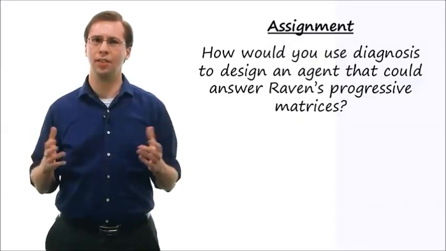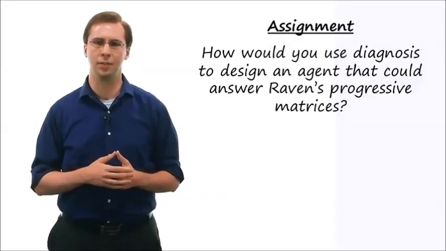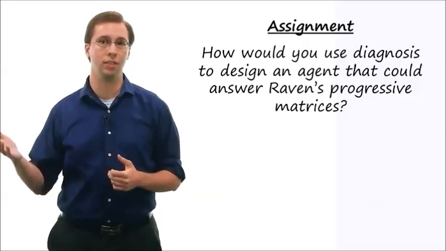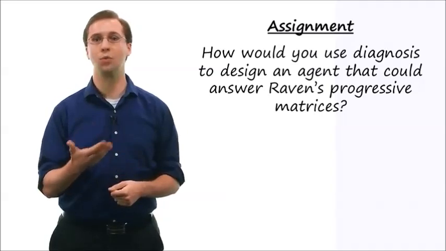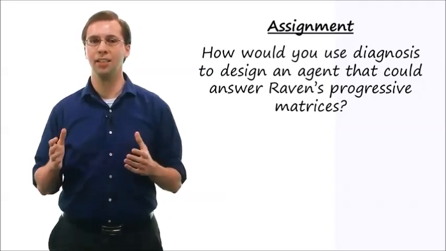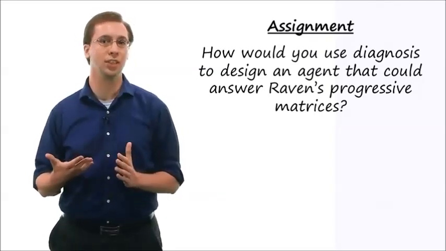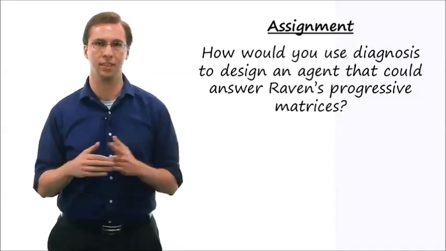So how would you use learning by correcting mistakes to design an agent that can answer Raven's progressive matrices? On one level, this might seem easy. Your agent is able to check to see if its answers are correct, so it's aware of when it makes a mistake. But the knowledge of when it's made a mistake merely triggers the process of correcting the mistake. It doesn't correct it itself.